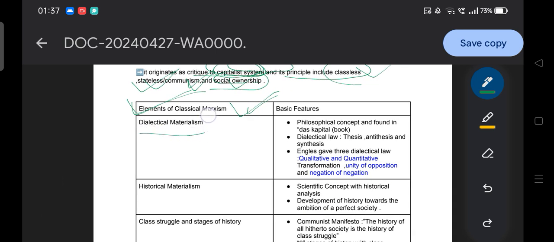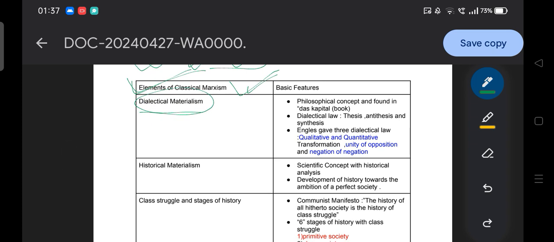So let's start. What is dialectical materialism? It's an element of classical Marxism. Dialectical materialism is a philosophical concept found in Das Kapital. You may get a question from here, like in which book the dialectical materialism concept is noticed. It's Das Kapital. So they can ask that question. And what is the philosophical concept?